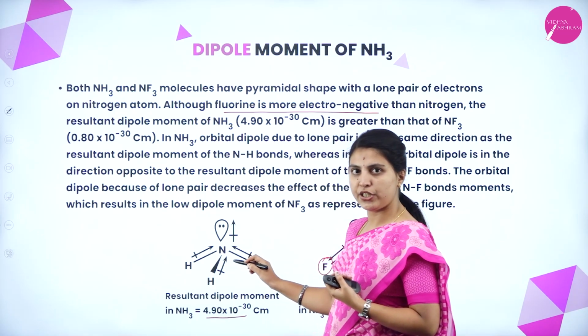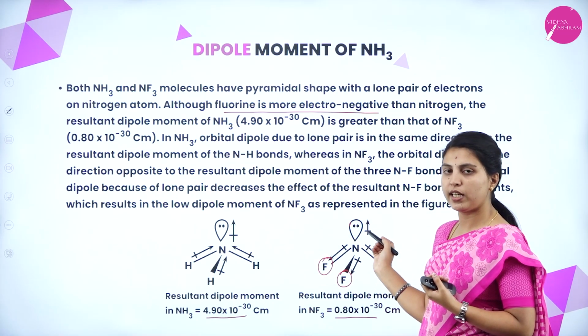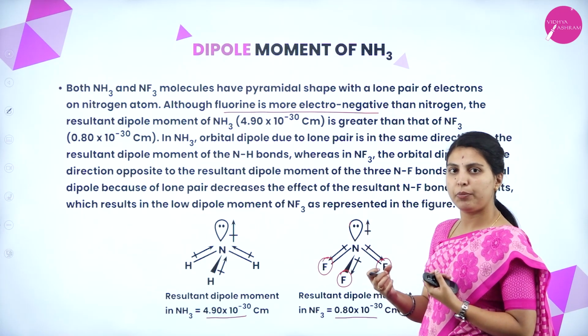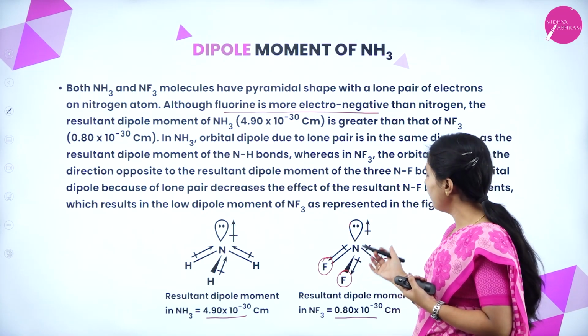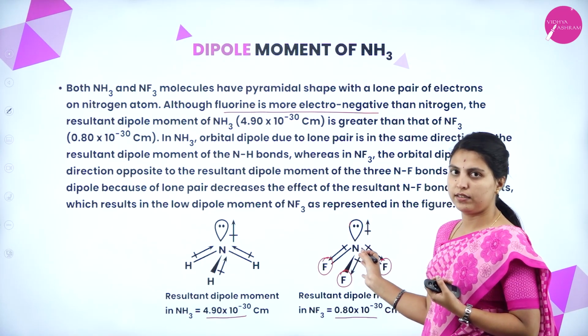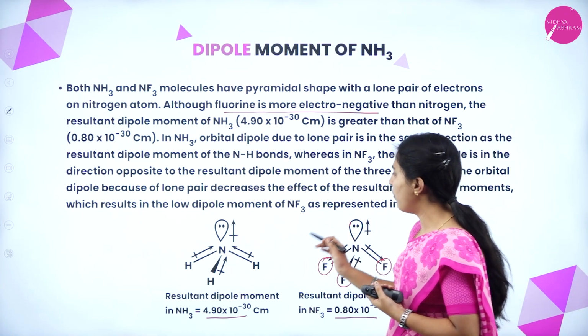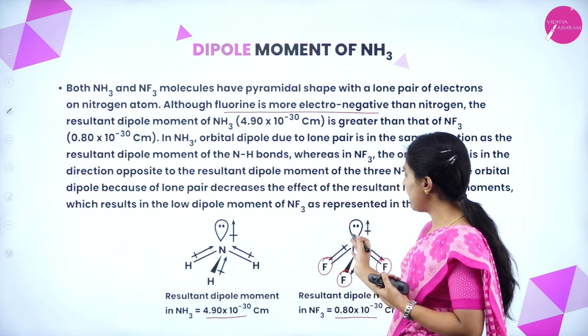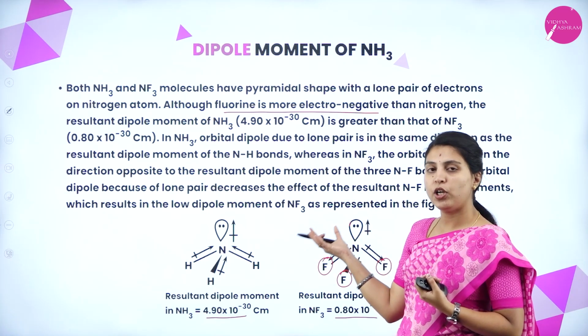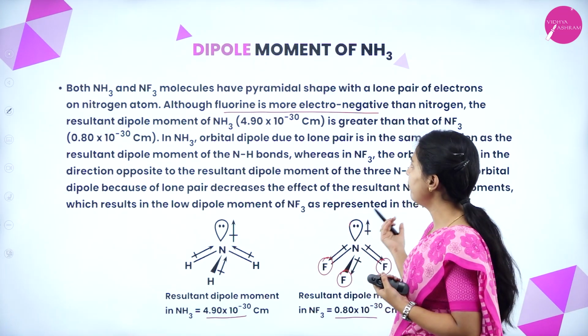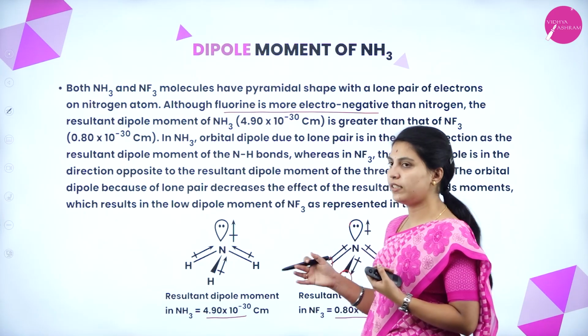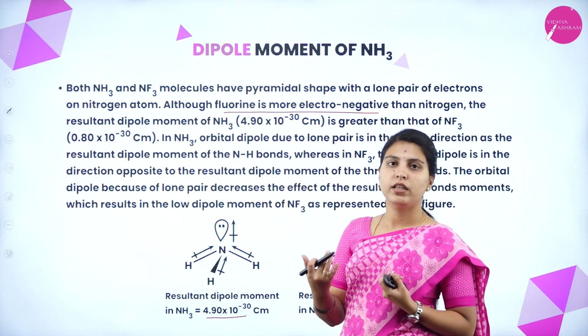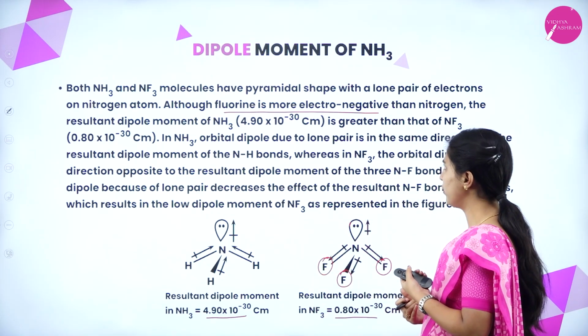It is in one direction. It is in the opposite direction. Opposite direction means obviously a little bit less dipole you can expect. So, it will be seen like this. This is the reason why NF3 has a dipole moment less than ammonia, although fluorine is more electronegative compared to hydrogen.